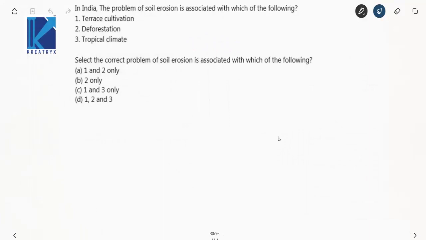In India, the problem of soil erosion is associated with which of the following, and you are asked to find out the correct set. Select the correct problem of soil erosion associated with which of the following. So what are the options given there? Terrace cultivation, no. Deforestation, yes, this is the reason for soil erosion. Tropical climate, no, this is not the reason. So your answer is B.